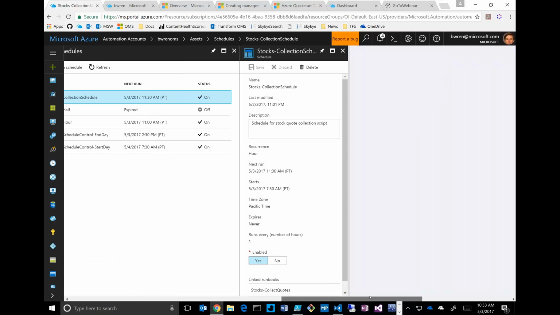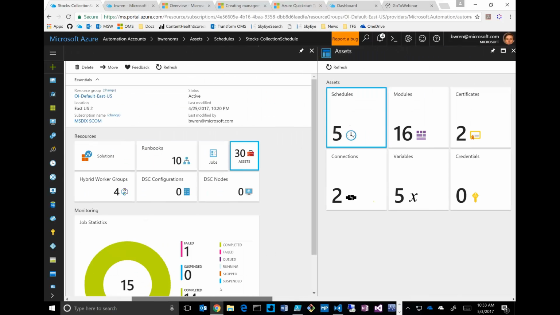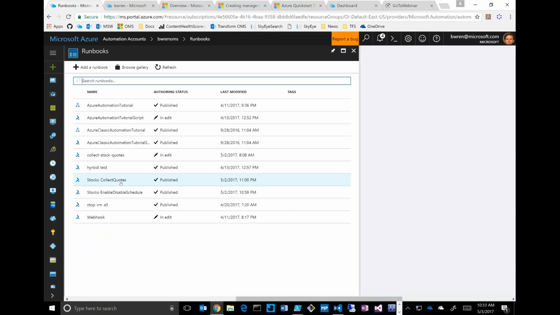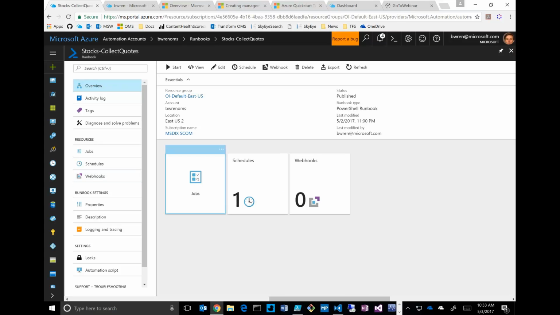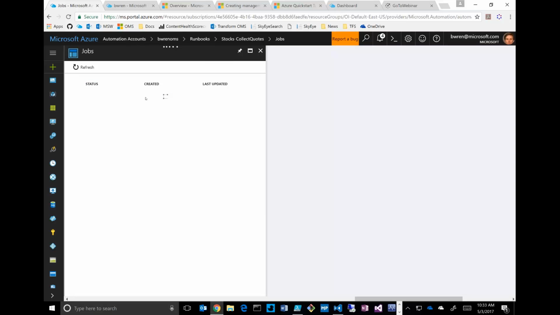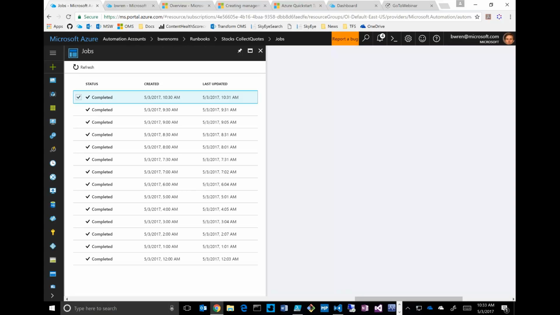One other thing to look at. As I said, this runbook here is technically exactly the same runbook, but this is the one that I actually have running on a schedule. It's part of my solution. I can actually look at jobs here, and we should see a record of how this thing's been running.